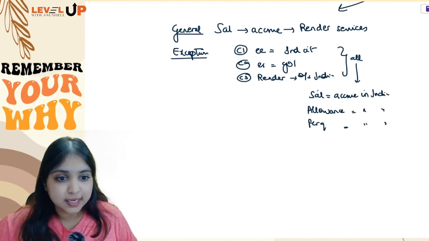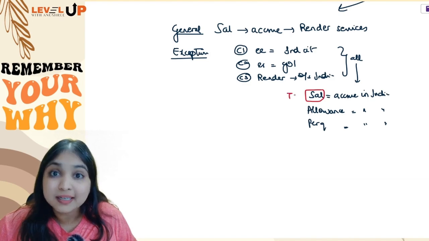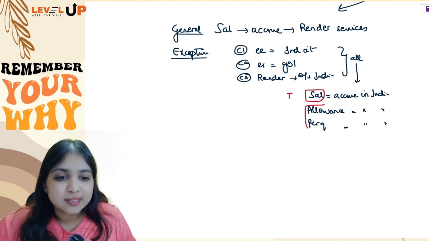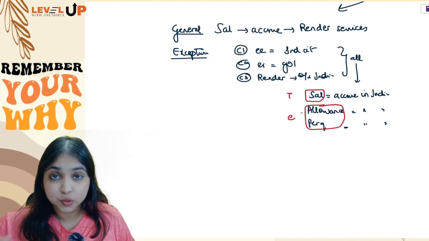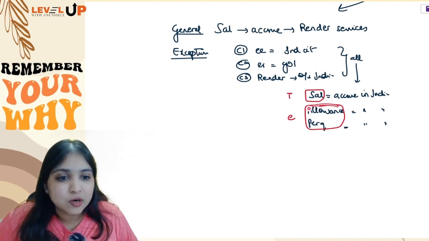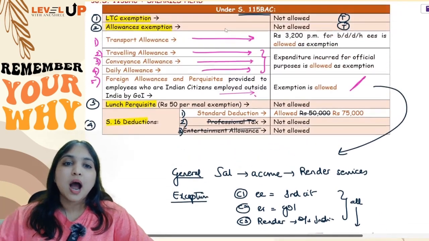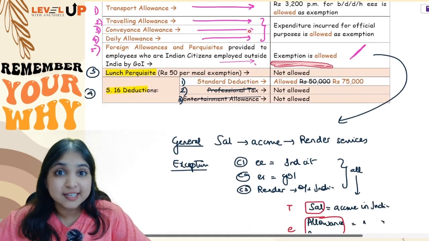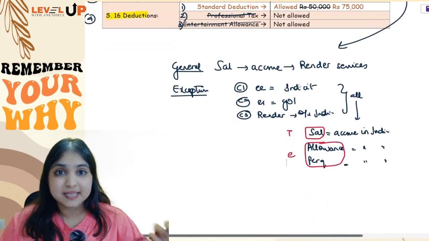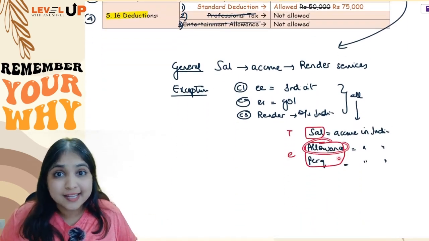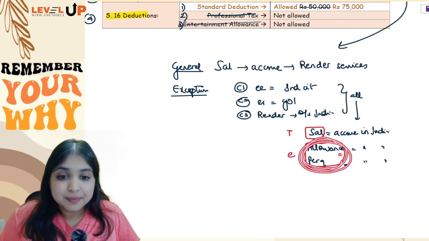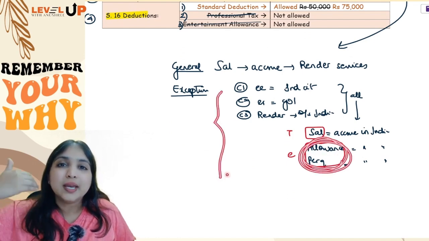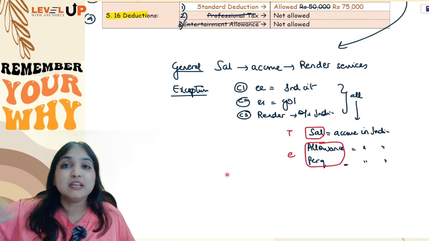After accruing in India, the salary alone will be taxable for these employees. Allowances and perquisites, these will be exempt. Okay. Now, right now I am talking about this exemption. This exemption you can continue to enjoy under 115 BAC also. You are understanding? Generally, under 115 BAC, for allowances, you don't get exemption, no. But this allowance and perquisite in this exceptional case, you can continue to enjoy exemption under the default regime also.